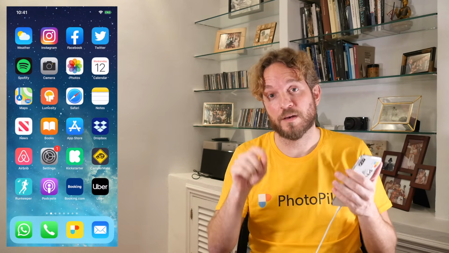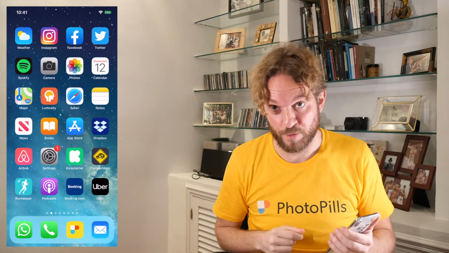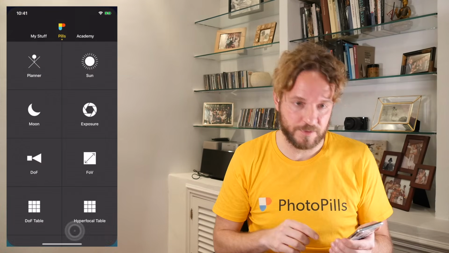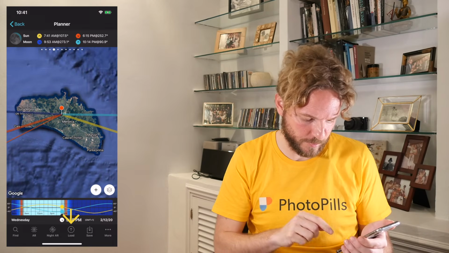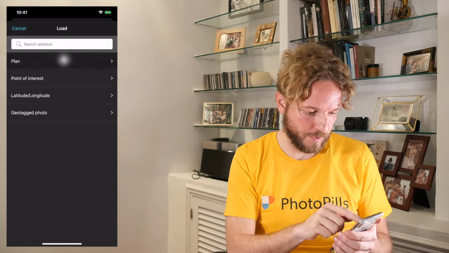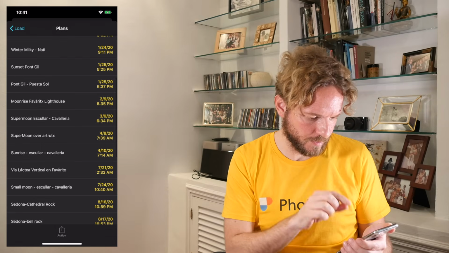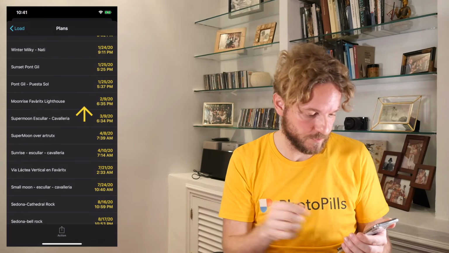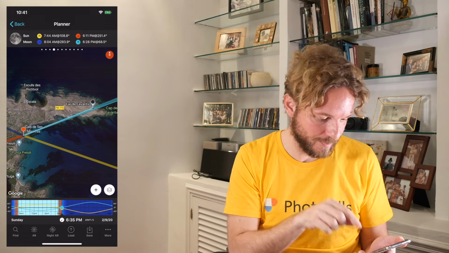By the way, I'm leaving a link to the plan in the description of this video, so you can import it onto PhotoPills. So go to PhotoPills, tap on Planner, and now let's load the plan. Tap on Load, tap on Plan, and let's look for the plan. Here I have it, Moonrise Favarich Lighthouse. Tap on it, and you actually see the actual plan on the planner.